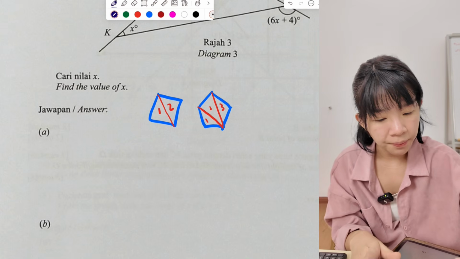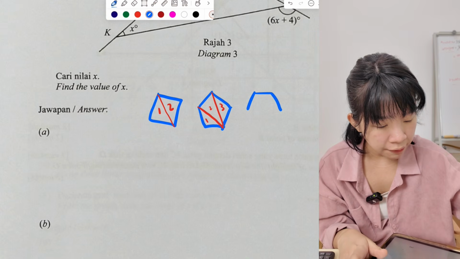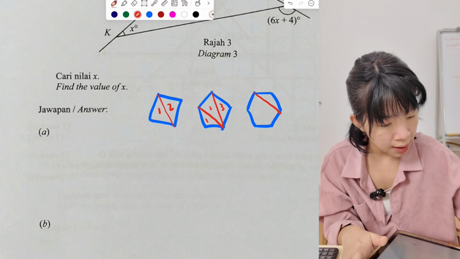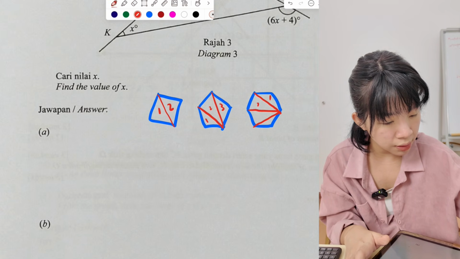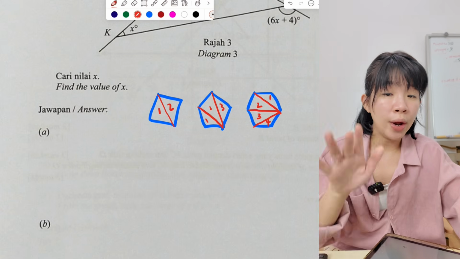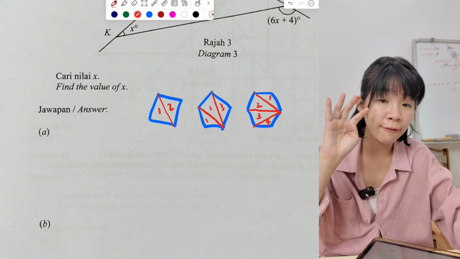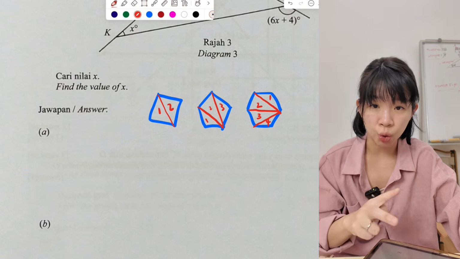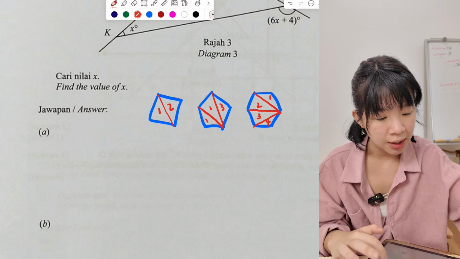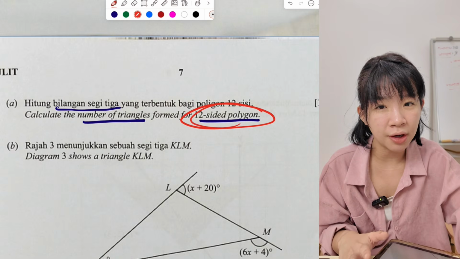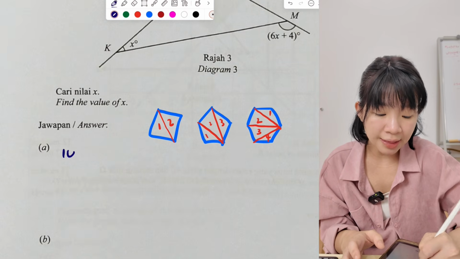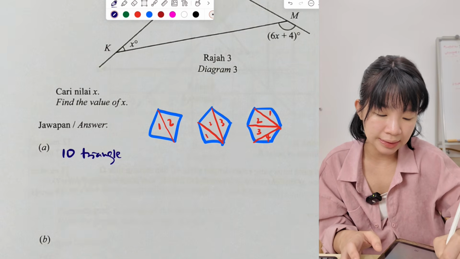Let's try one more. How about 6 sides, a hexagon? How many triangles? 1, 2, 3, 4. When it is 6 sides minus 2, we get 4 triangles. So every time you just have to minus 2, and that will be the number of triangles. Now the question says a 12-sided polygon. How many triangles should we have? The answer will be 12 minus 2, 10 triangles.